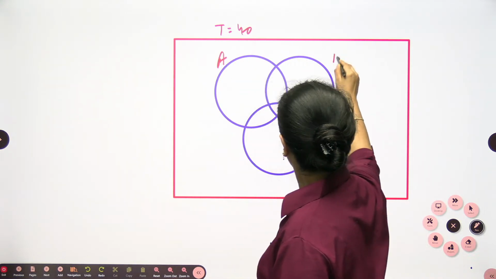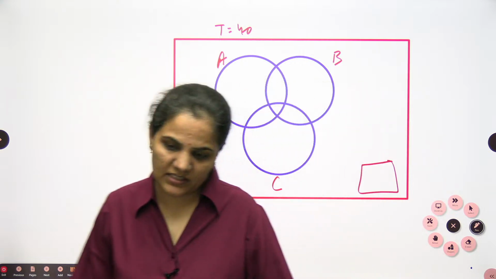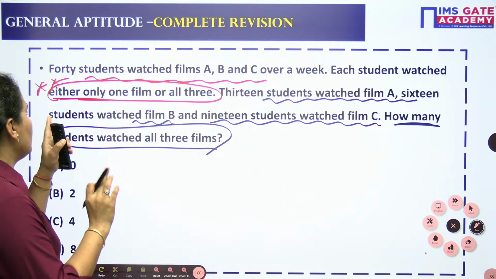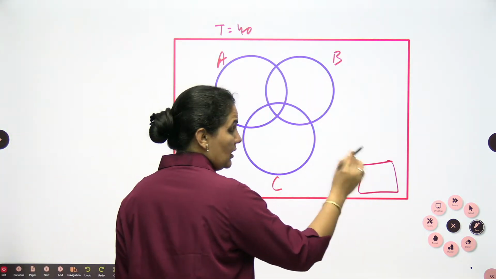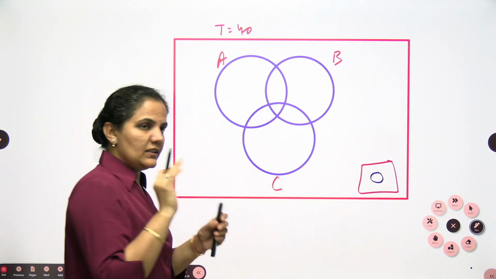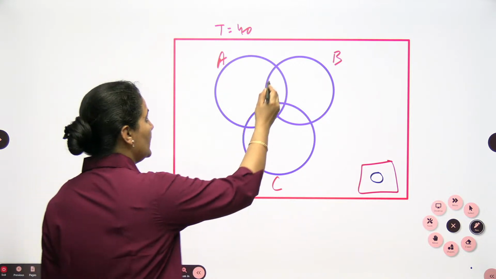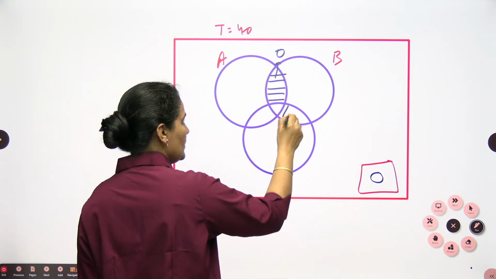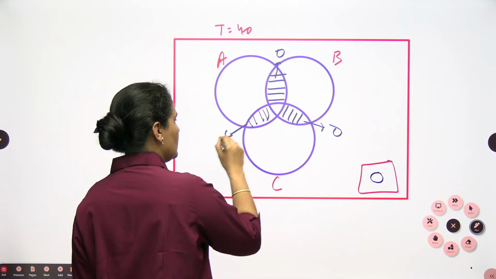Two important pieces of data are given. Each student watched either only one film or all three. So the students watching none of the movies is 0, and the students watching exactly two movies is also 0.